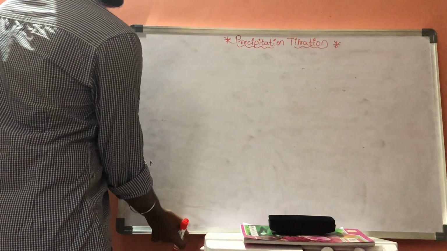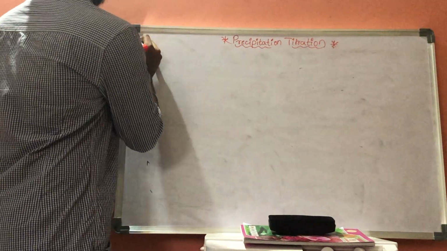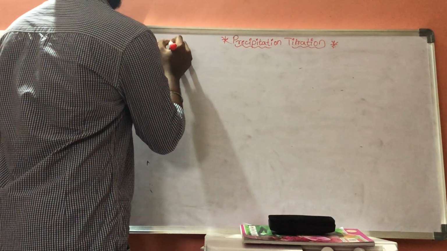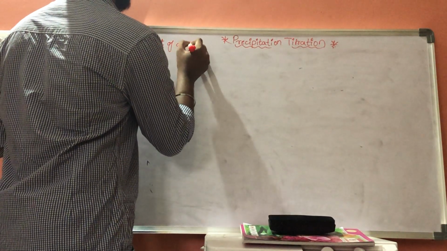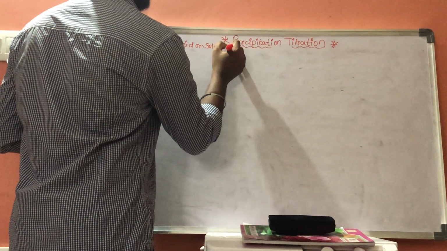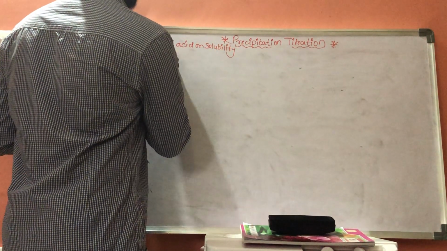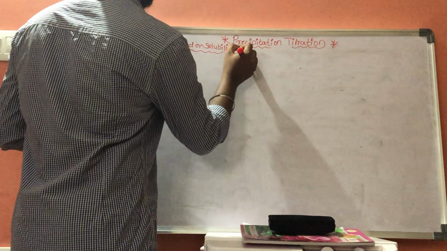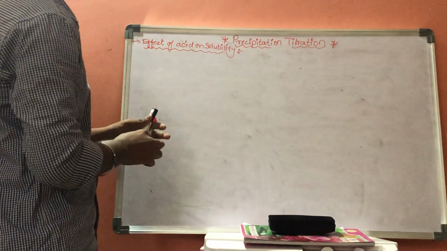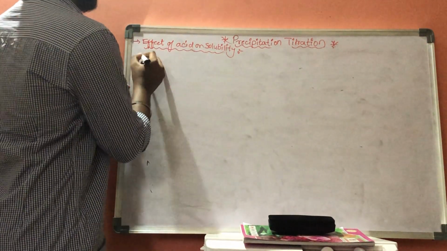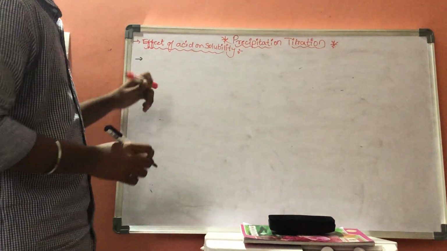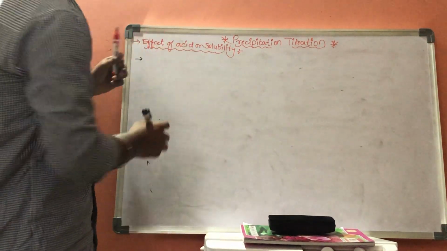Now let us consider some effects. Effect of acid on solubility. Now there is a relation that solubility will get increased by increase in acidic nature.